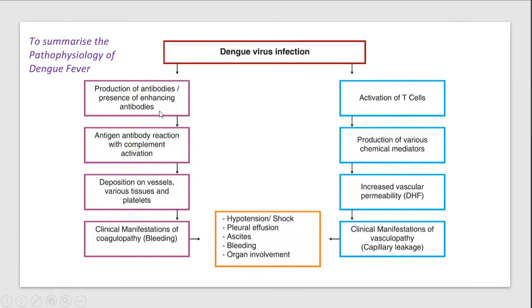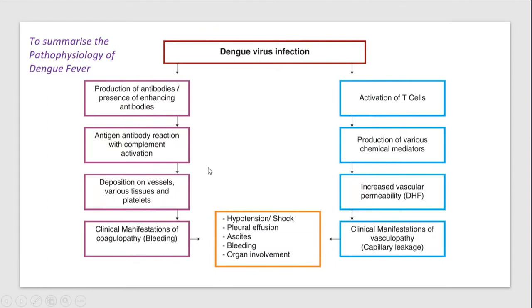So production of antibodies and enhancing antibodies leads to complement activation due to antigen antibody reaction and the after effects. And there's activation of T cells and production of chemical mediators and their after effects. And all this leads to hypotension and shock, pleural effusion, ascites, bleeding, and other organ involvement and the secondary effects of this organ involvement.